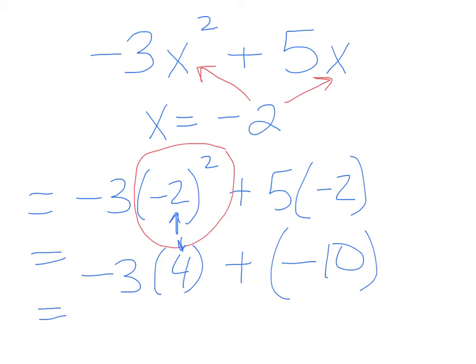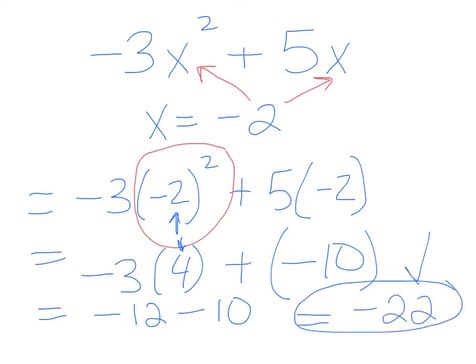So negative 3 times 4 is negative 12. And then plus a negative 10 just becomes negative 10 or minus 10. So the answer is negative 22. That's the answer.